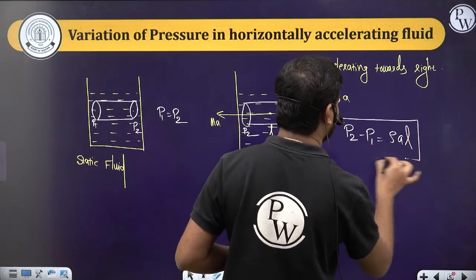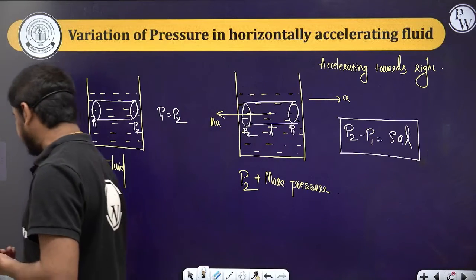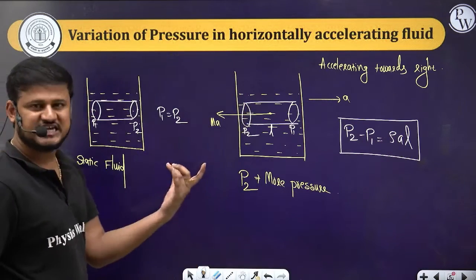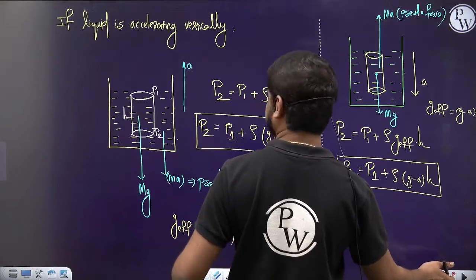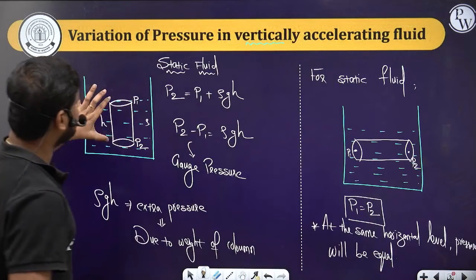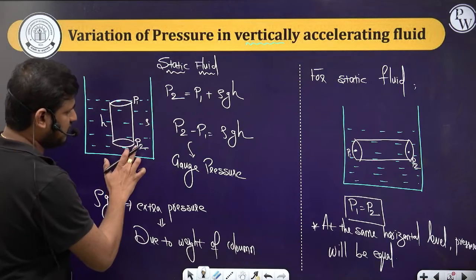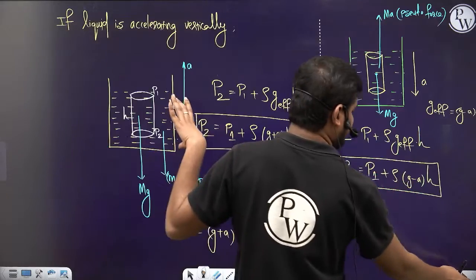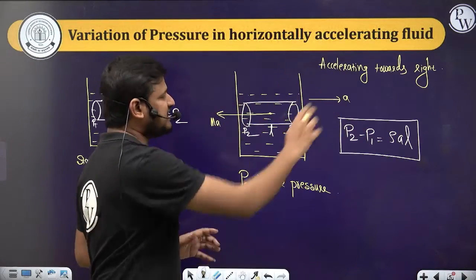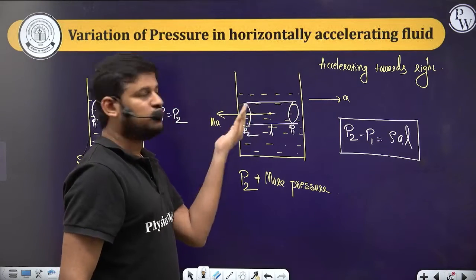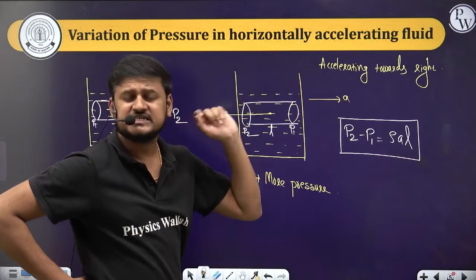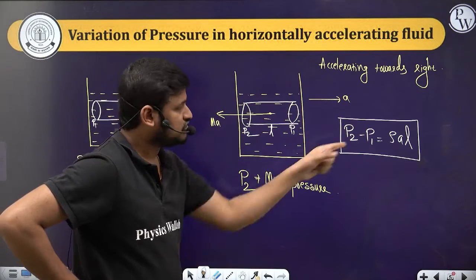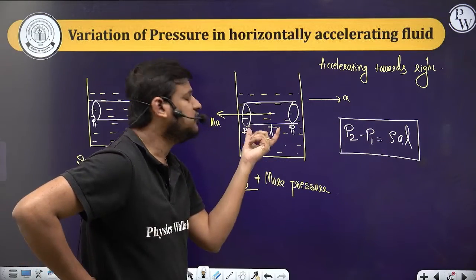So this is a formula, guys. Rho A L, where A is the acceleration. Previously it is rho GH, right? When it is placed like this, the pressure at the second point will be more. P2 pressure is more. P2 minus P1 is equals to rho GH. If I flip it horizontally and it is accelerating, the pressure is increasing due to the acceleration, right? So that's why P2 minus P1 is equals to rho acceleration into the length.